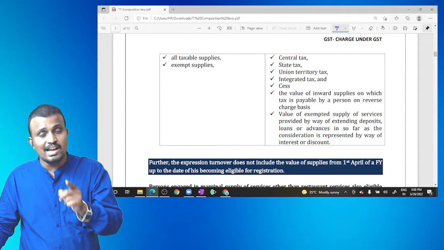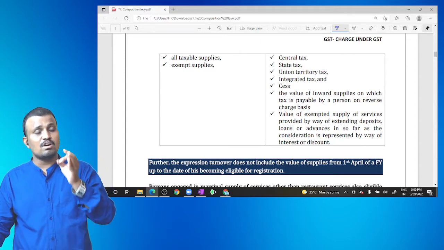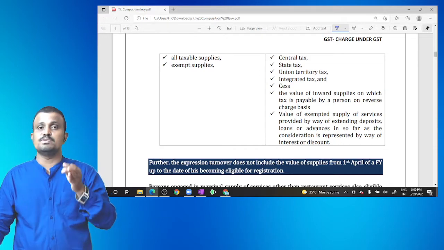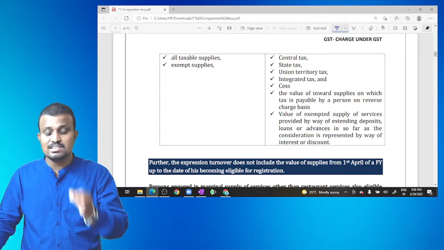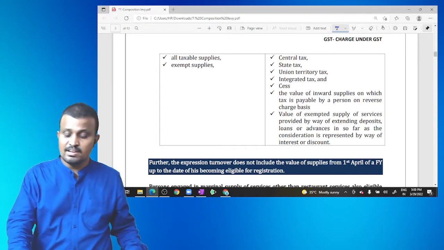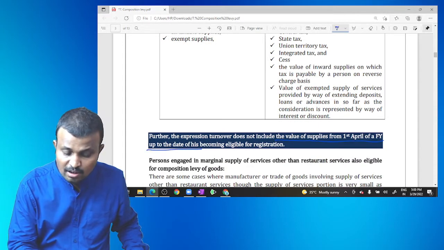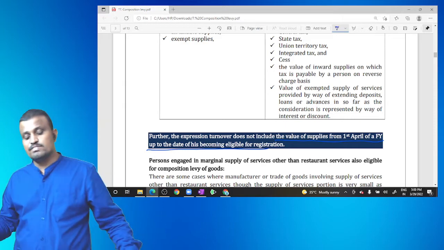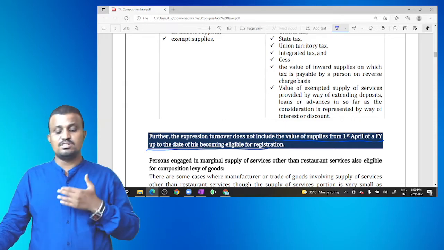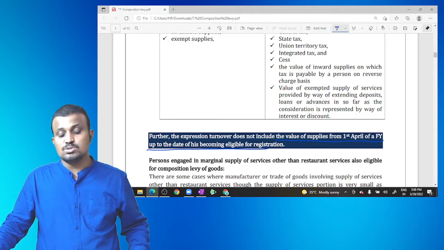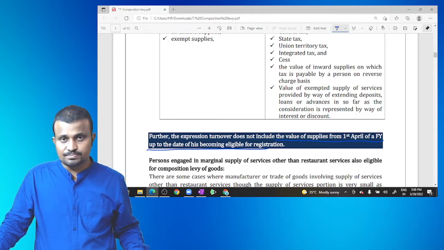But while calculating the payment of composition tax and while calculating the turnover for the purpose of the payment of the tax, the value of supply from the 1st April of the financial year till the date of his becoming eligible for registration are not included. Those are not included. Clear?